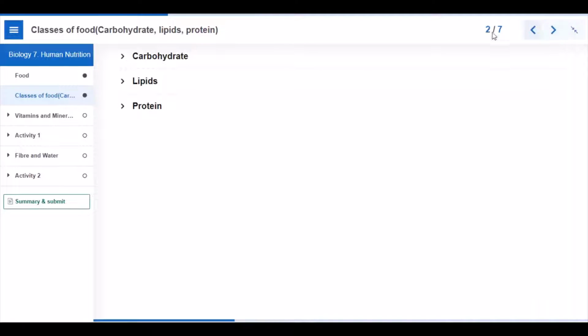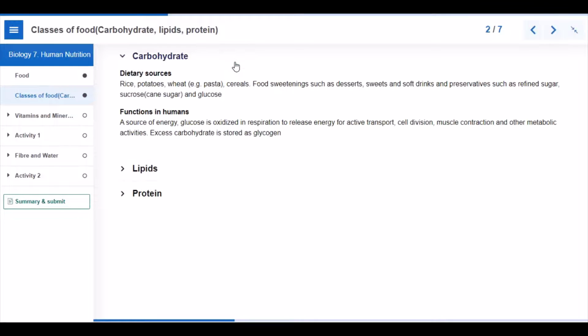Classes of food, starting with carbohydrates. Dietary sources of carbohydrates include rice, potatoes, wheat, pasta, cereals, food sweetenings such as desserts, sweets, soft drinks, cane sugar, and so on. Functions of carbohydrates in humans: it is a source of energy, and the glucose is oxidized in respiration